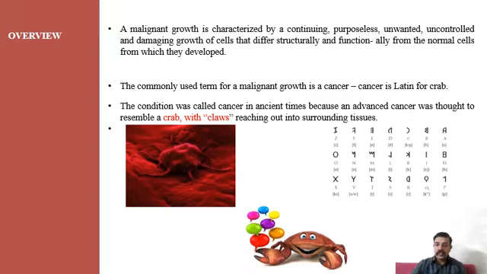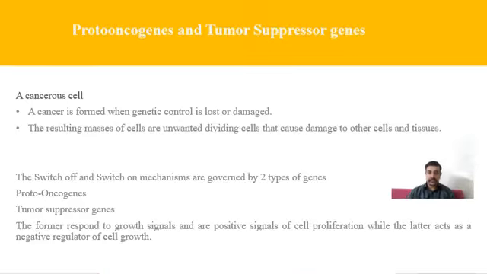Let us move on and discuss the different terms and concepts related to cancer. One such term is proto-oncogenes and another is tumor suppressor genes. Let us understand proto-oncogenes. Proto-oncogenes are normally present in all of our body. These proto-oncogenes are very important for cell proliferation, and they mediate the cell to enter into the cell cycle and divide. It produces daughter cells or many other cells. So proto-oncogenes are very important for the growth and also for the multiplication of the cells.